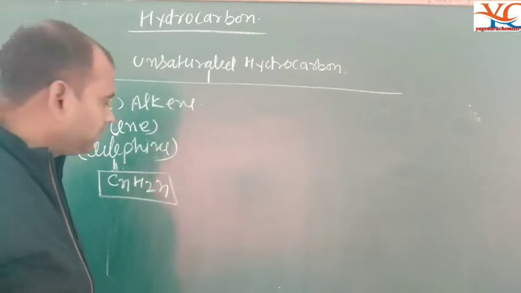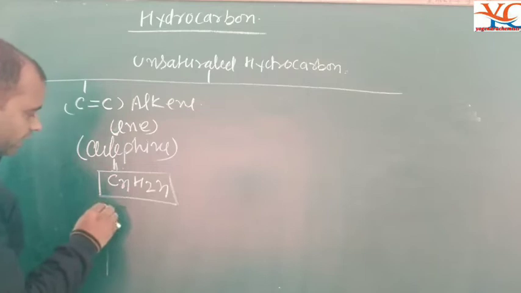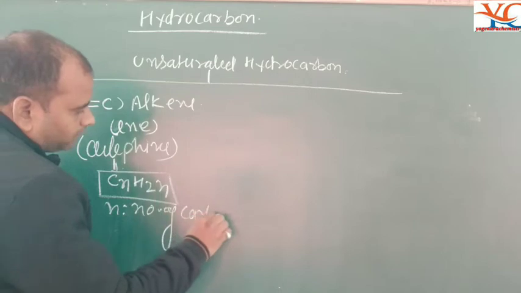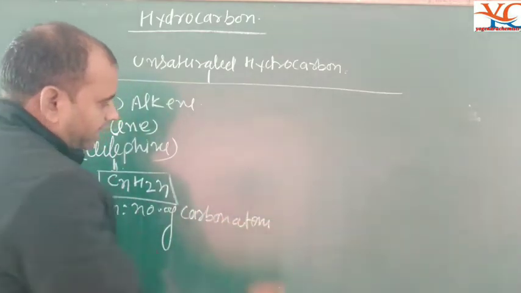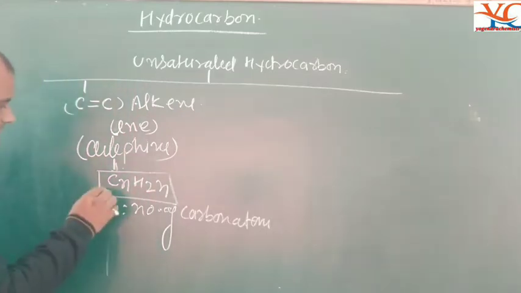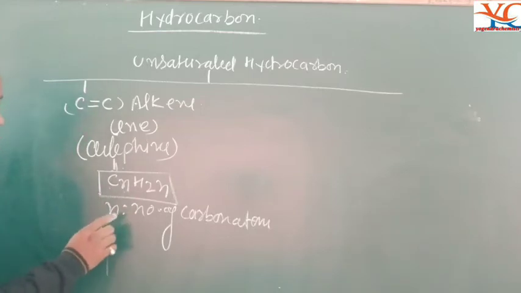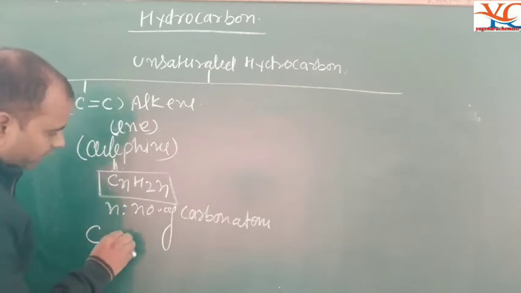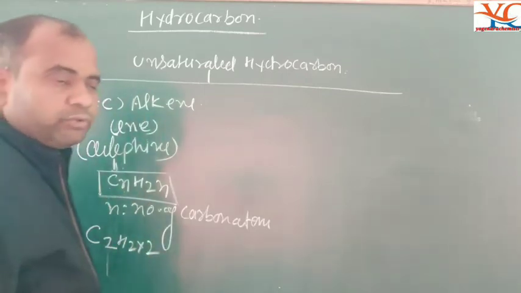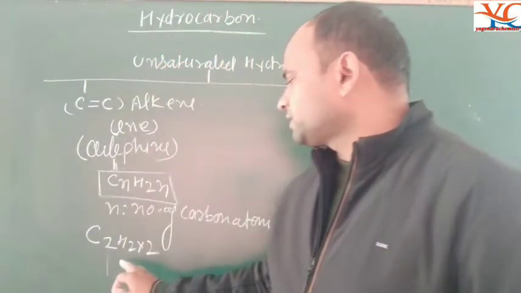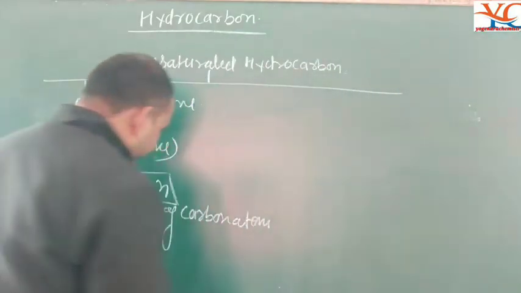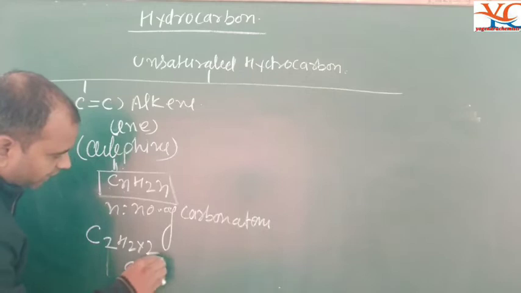The first member of the alkenes has two carbons, that means C2H2×2. So the first member of the unsaturated hydrocarbons has the formula C2H4.